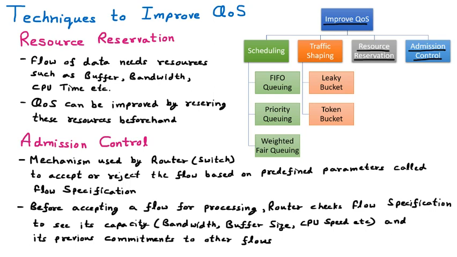In admission control, first of all, the things are checked, and afterward the packets are taken, meaning at the time of admission the things are checked. And in resource reservation, whenever we are going to send a flow or packets, first of all we have to reserve those parameters which are required, like buffer, bandwidth, and CPU time. So by resource reservation and admission control, we can improve the quality of service. These two are the techniques which can improve the quality of service of the network.